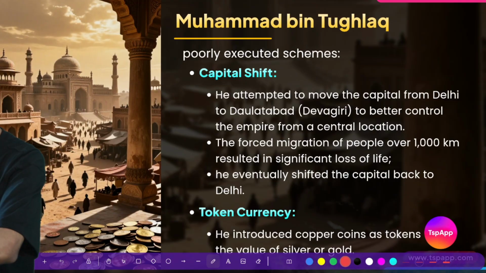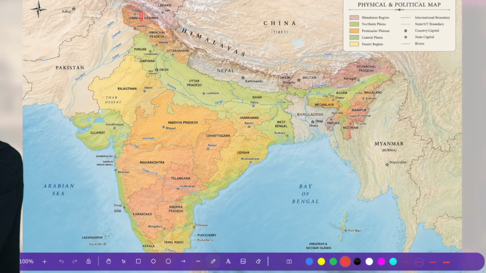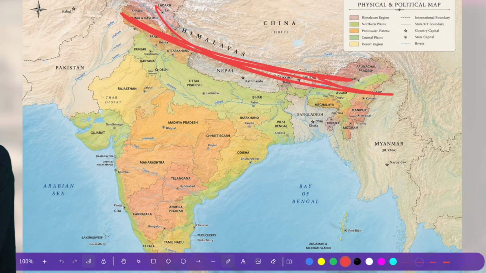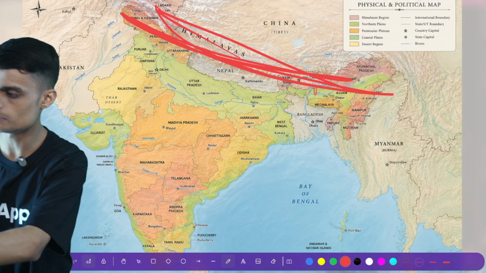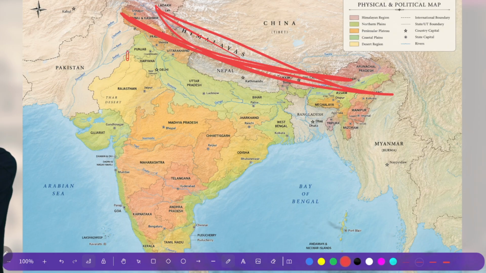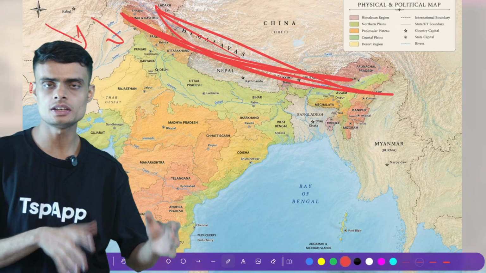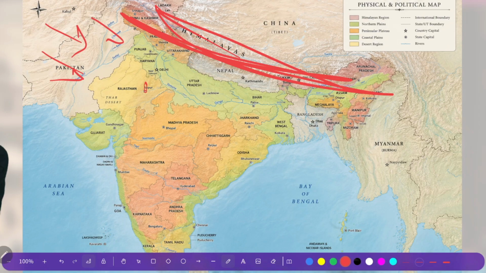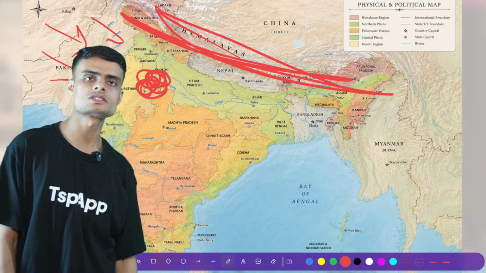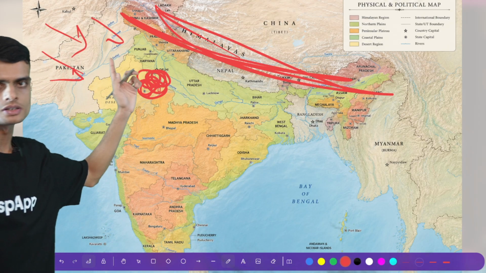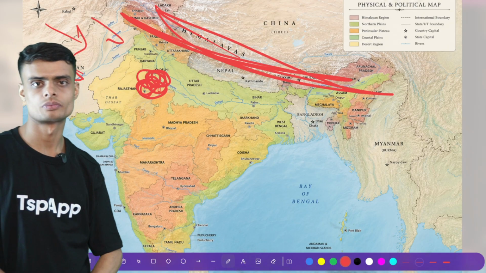The result was that, I have told you, India is protected in this part, and the only part which is open to India is from this side. Attackers or invaders will come from here. So it was important for any ruler or kingdom to be present right here in Delhi, so that he could protect his kingdom from invasions of foreigners.